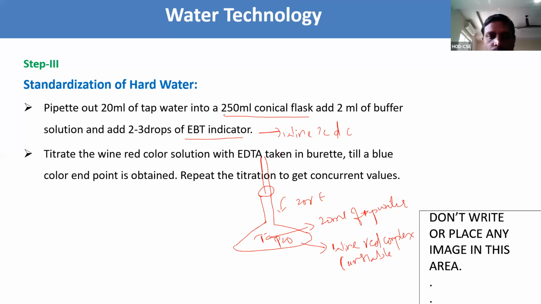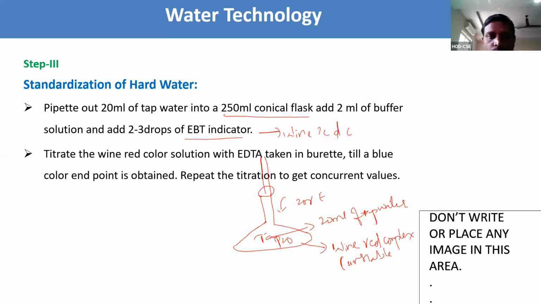It forms wine red color, which is an unstable complex. To this red color complex, we need to titrate with EDTA, which we take in the burette, until the blue color end point. Do it 2 or 3 times to get the concurrent values.